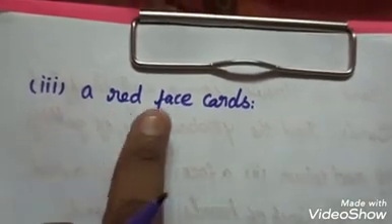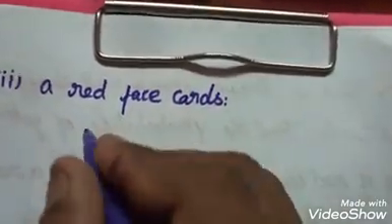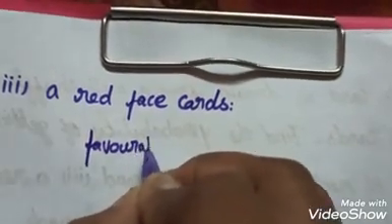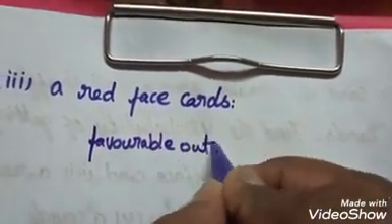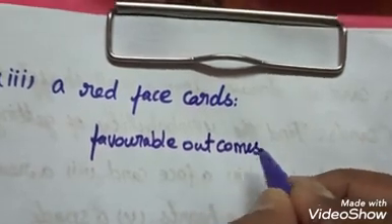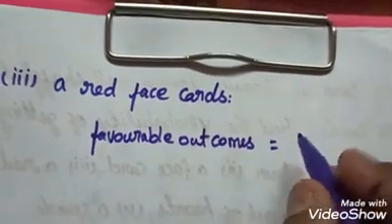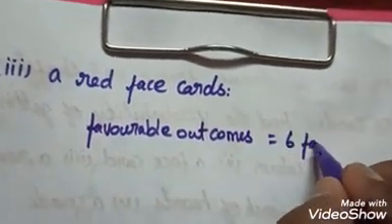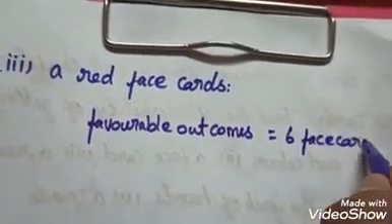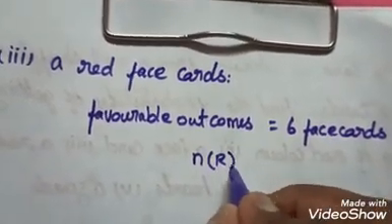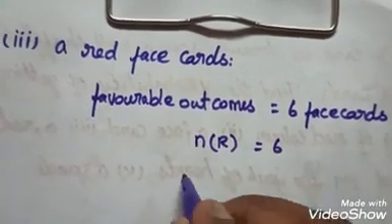In the same way, we have to find a red face card. So third one, a red face card. Already we know that favorable outcomes is equal to red face cards. So red has 6 face cards. So we take it as n of r, which is equal to 6.